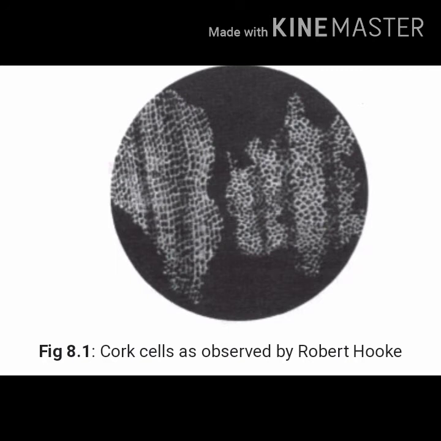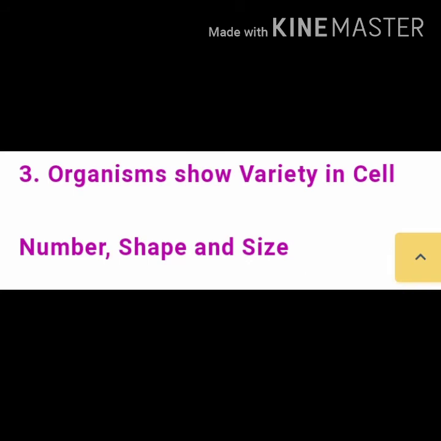Later, by the invention of the electron microscope and compound microscope, a number of scientists conducted detailed study of the fine ultrastructure of the cell. So the cell is the basic structural and functional unit of life. In living organisms, the body is made up of living cells, whereas among non-living things, the body is made up of non-living material.